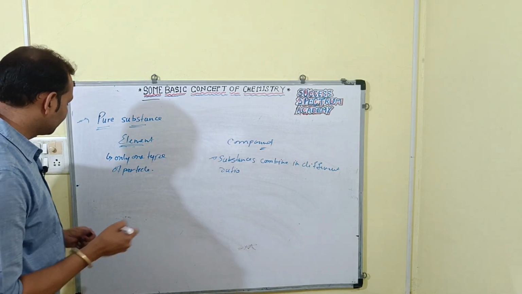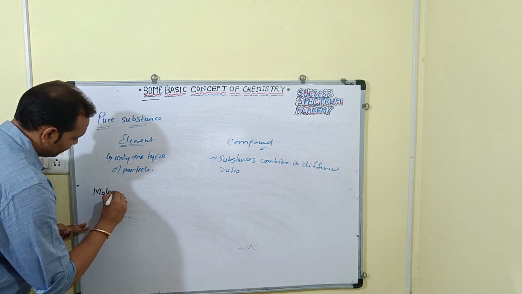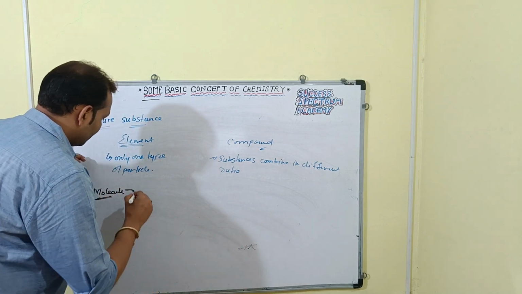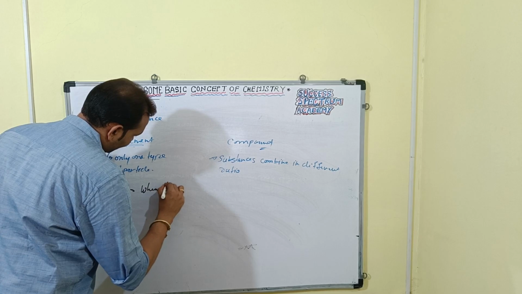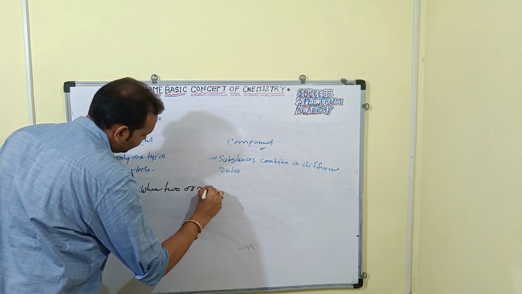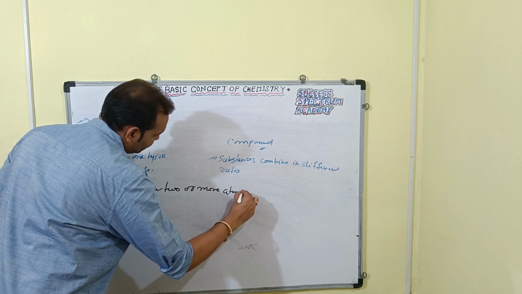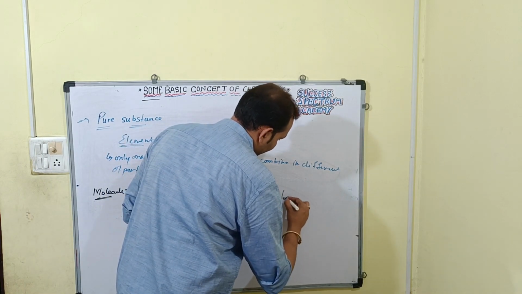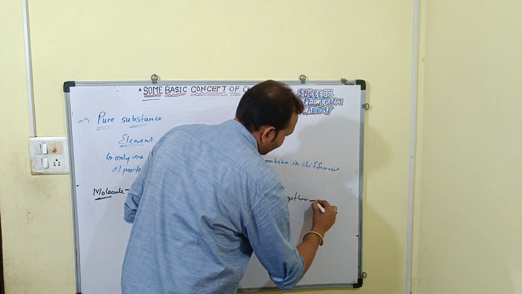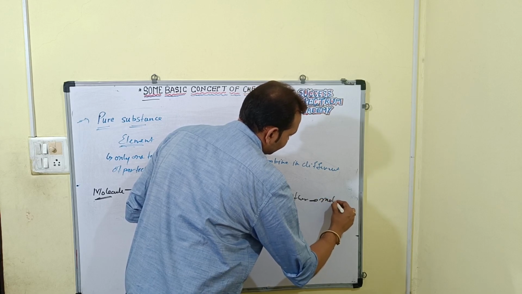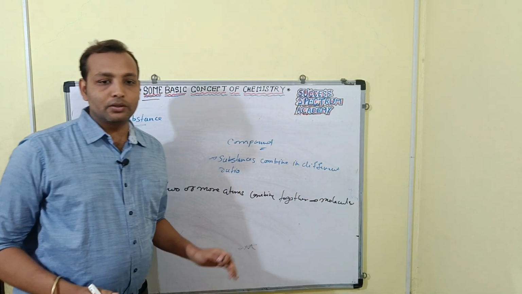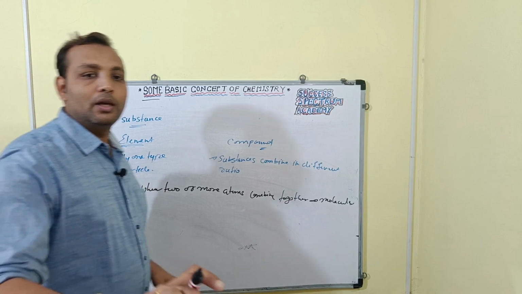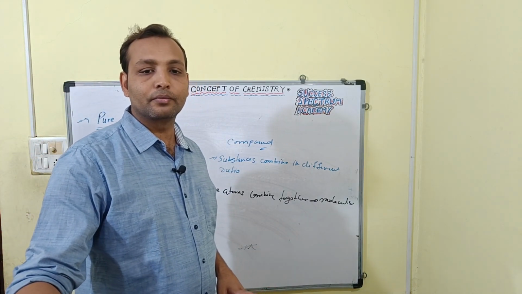What do you mean by molecule? When two or more atoms combine together, they form what? Molecules. So atoms like hydrogen and oxygen, if they combine together, then that is a molecule.